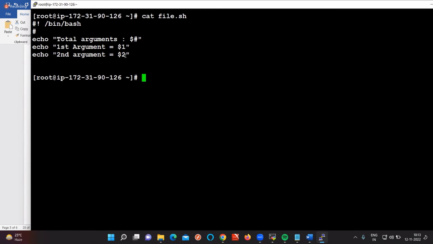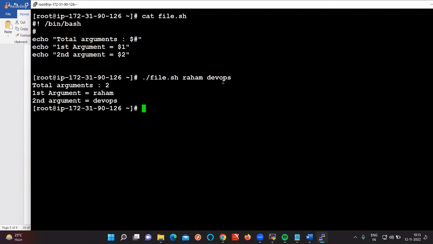For example, give this like ./ Our script name is file.sh. The first argument I am passing is Raham. What is the first argument? Second argument I am passing is the next one. So your total number of arguments now is two, because here I have given 2 arguments. First argument is Raham. Second argument, is it coming now? Vice versa. Up to now we have declared variables inside the script, but now we are defining variables outside the script. So this is how you can define the variables outside of the script.